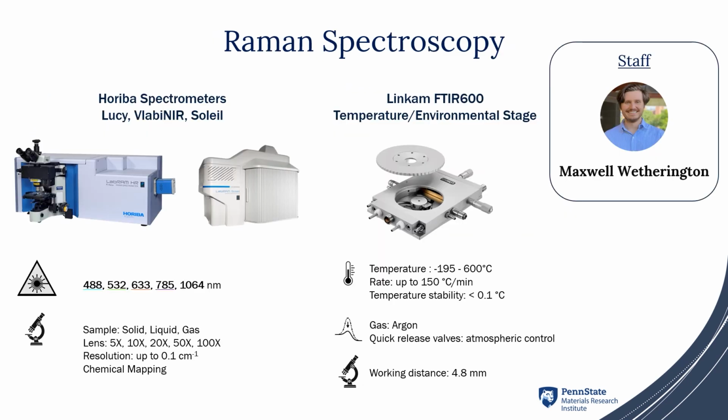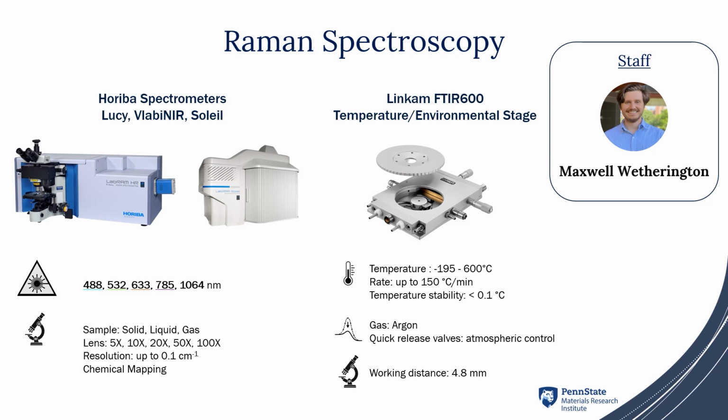Another technique that could be used in combination with controlled atmosphere and/or temperature is Raman spectroscopy. This technique is supported by our staff member Maxwell Wetherington. In this slide, you can see all the instruments present at the Material Characterization Lab with lasers ranging from 488 nanometer up to 1064 nanometer.